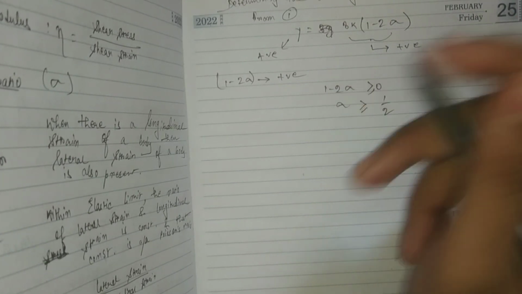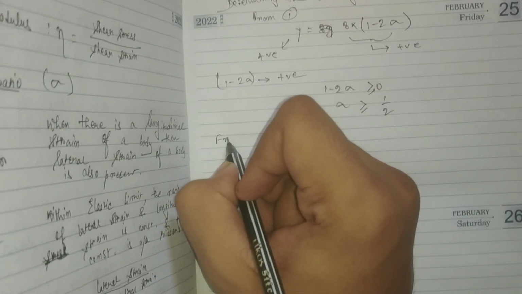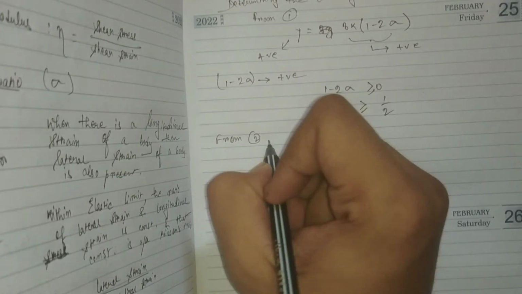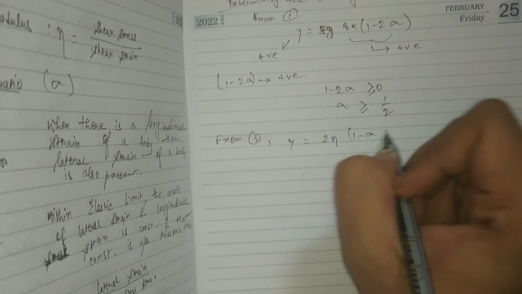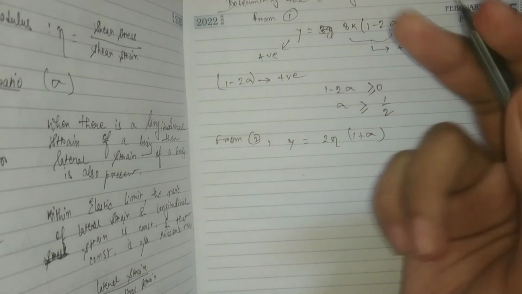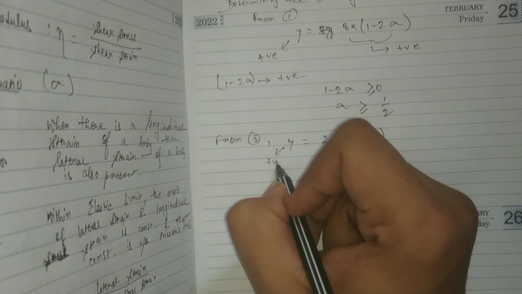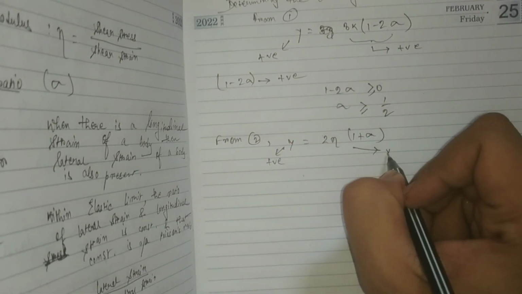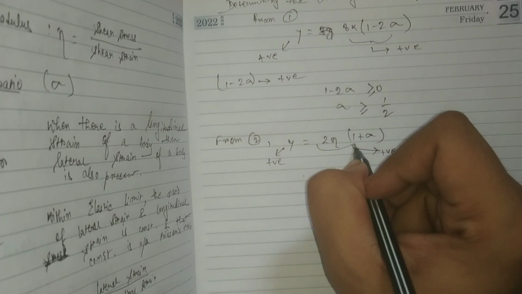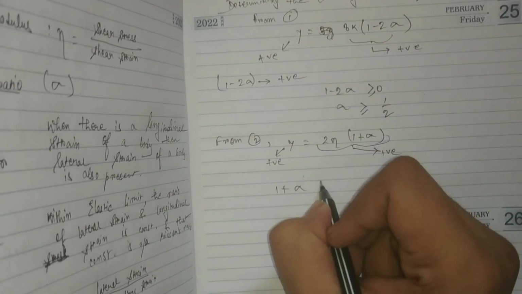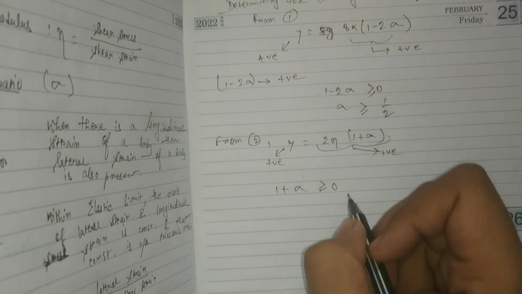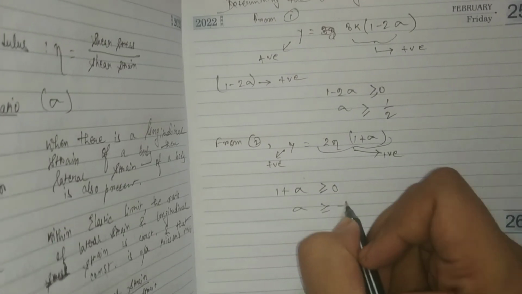Now from equation 2 we have Y equal to 2 eta(1 plus sigma). Here also everything is positive, so 1 plus sigma is greater than 0. So sigma is greater than minus 1.